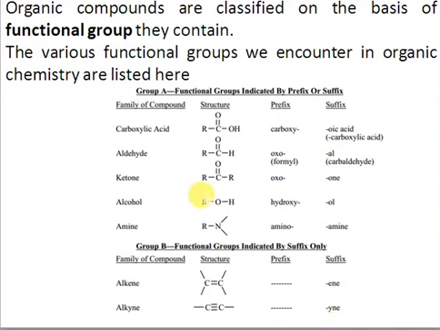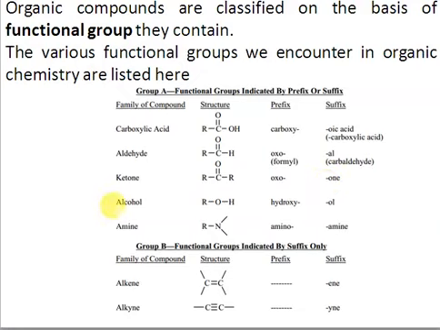So whenever a name has oxo as a part of the name, that means you have an aldehyde or ketone as a part of your name. And if you have -ol, that means the alcohol is forming the last part of the name. And if you're using the word hydroxy, hydroxy means that this group is part of the name, but it's not forming the end part of the name, right? So why does a group appear as a prefix or as a suffix? The condition of using a prefix or suffix for the functional group appears when you have more than one functional group, right?